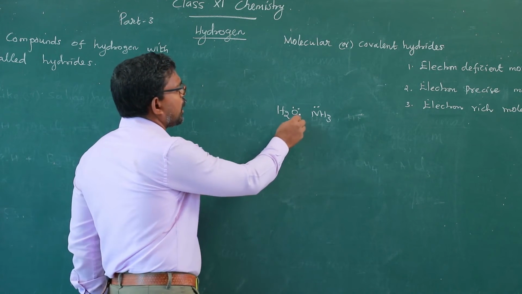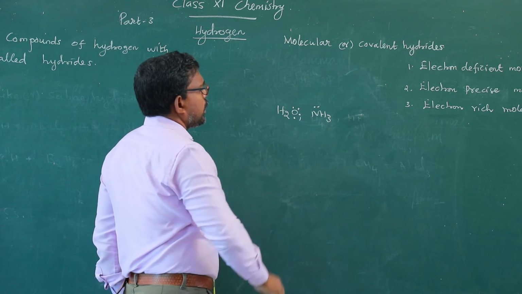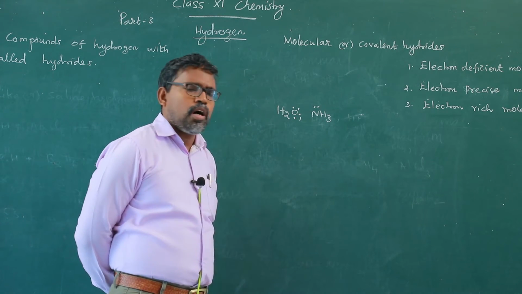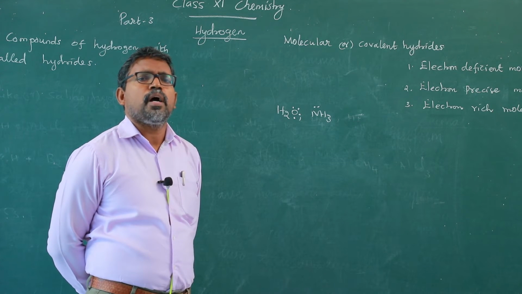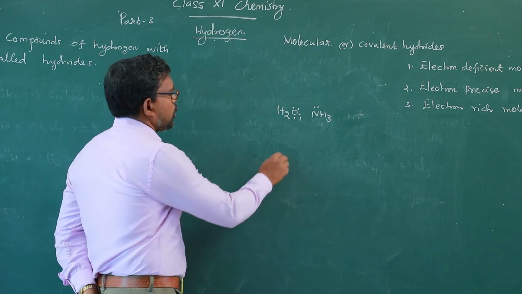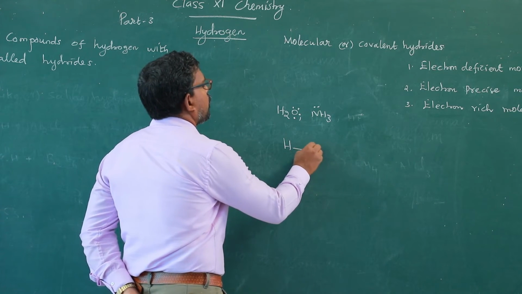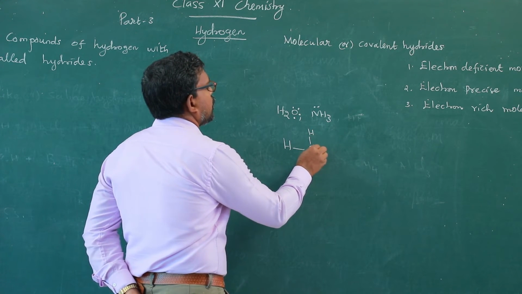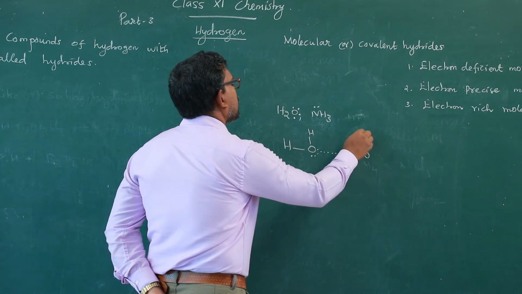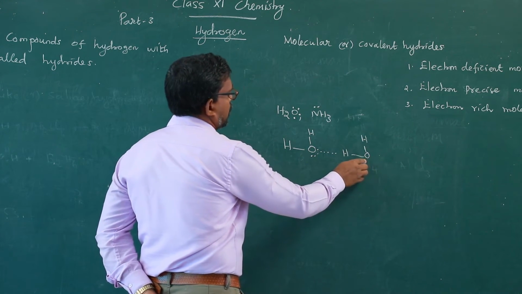Due to the highly electronegative atoms of oxygen and nitrogen, they also have a tendency to form hydrogen bonds with each other. For example, a water molecule is written like this: the oxygen atom is bonded with the hydrogen atom of another water molecule.